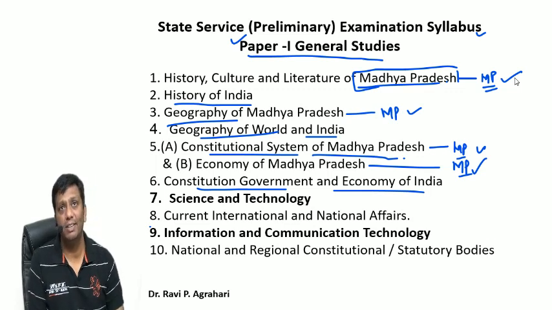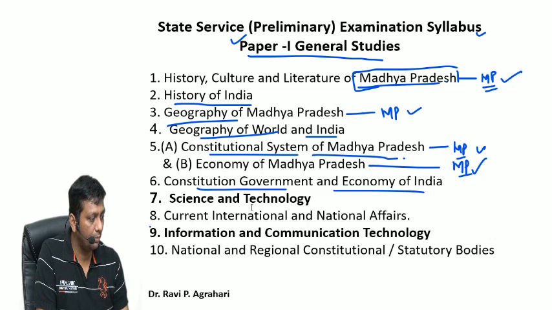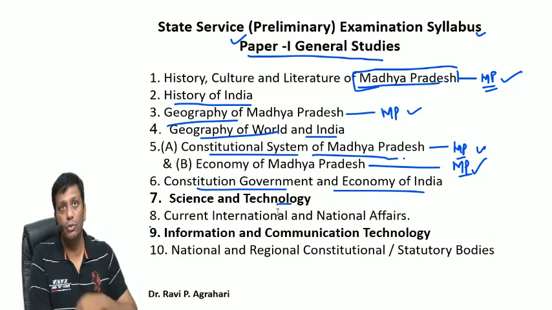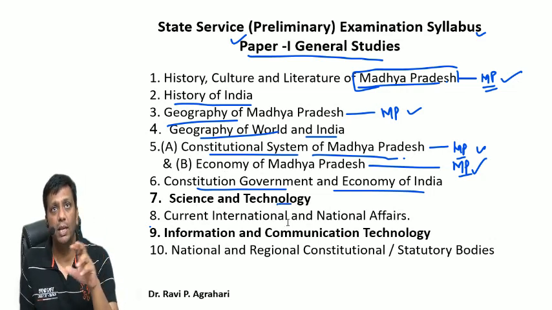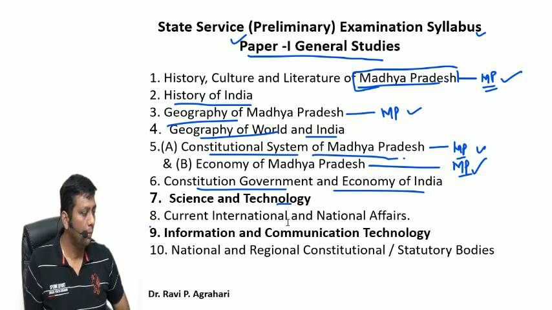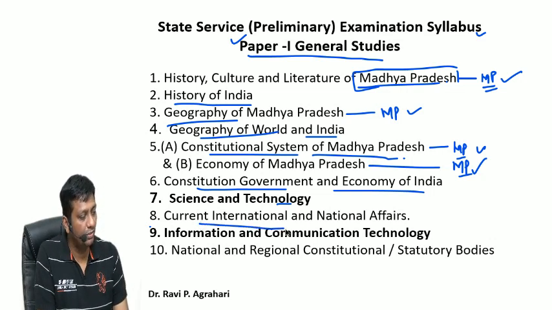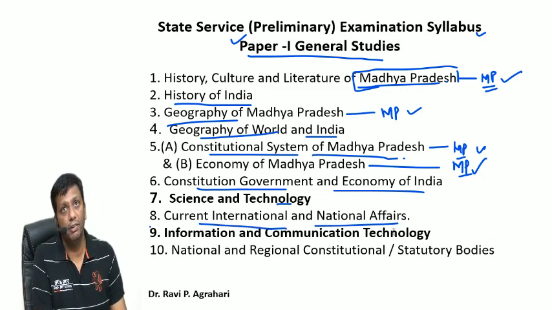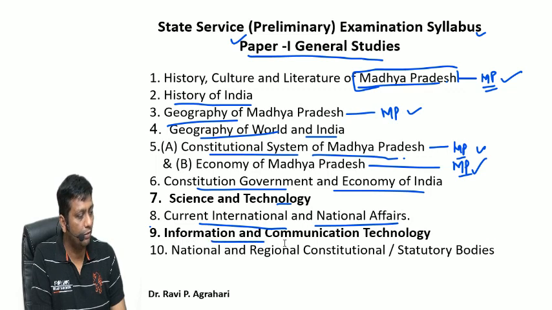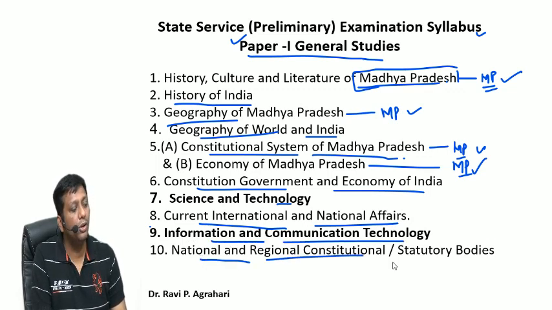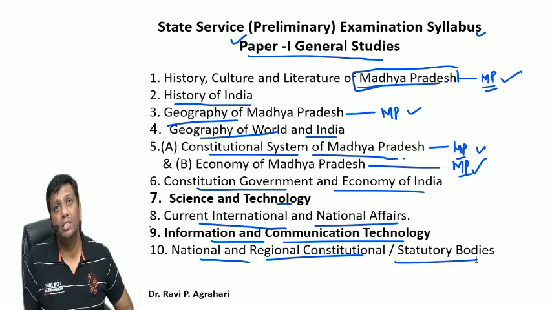Next, the seventh subject mentioned in your prelims syllabus is science and technology. Eighth one, here there is nothing about MP, it is central level for the entire India. It's only science and technology according to the syllabus. The next one is mentioned as current international and national affairs. Ninth, information and communication technology. And tenth, national and regional constitutional and statutory bodies.